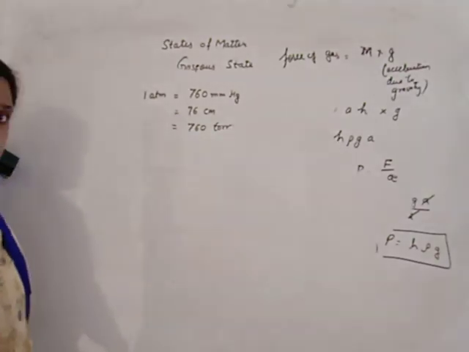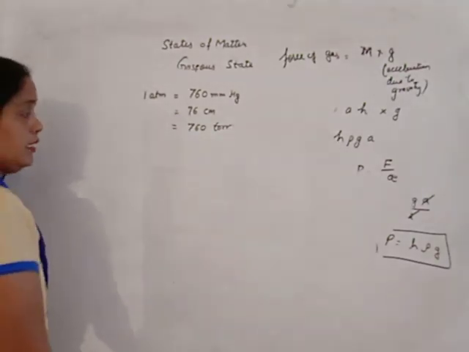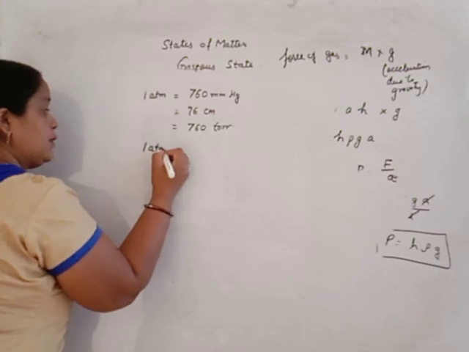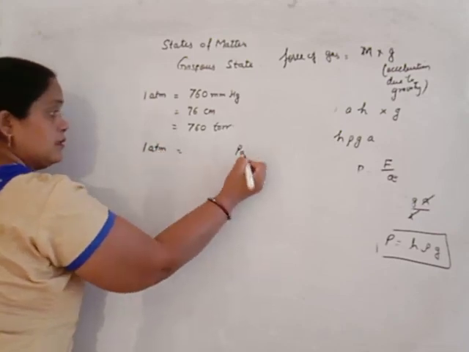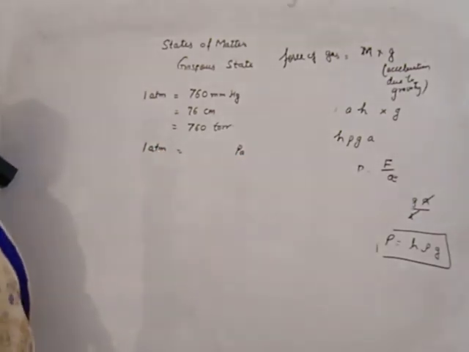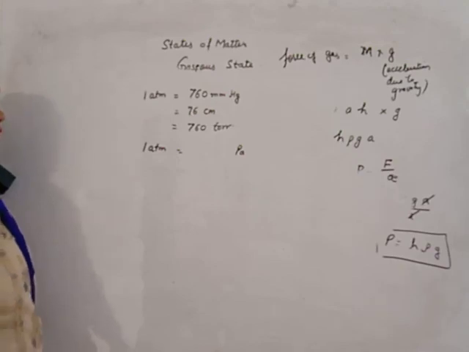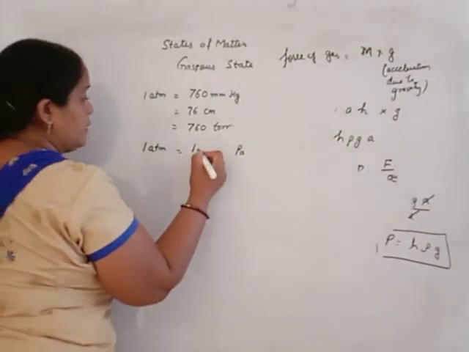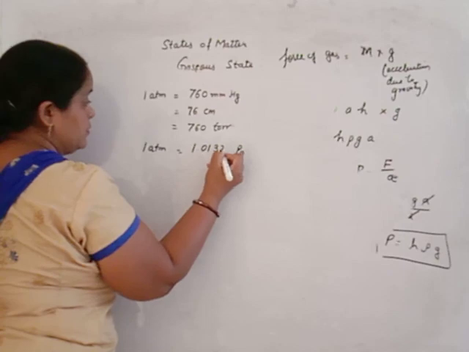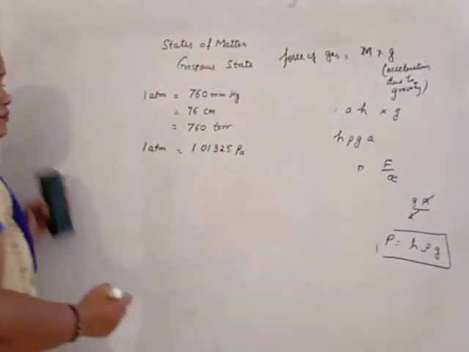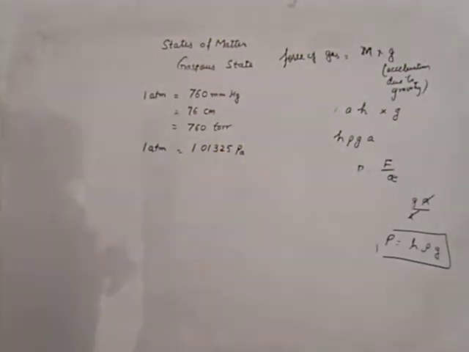Then 1 atmosphere is also equal to Pascal. How many Pascal? 1.01325 times 10 to the power 5 Pascal. Thank you, beta.